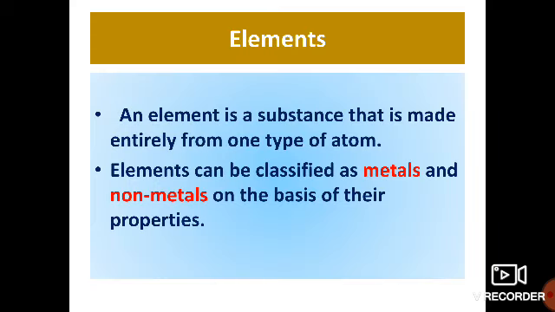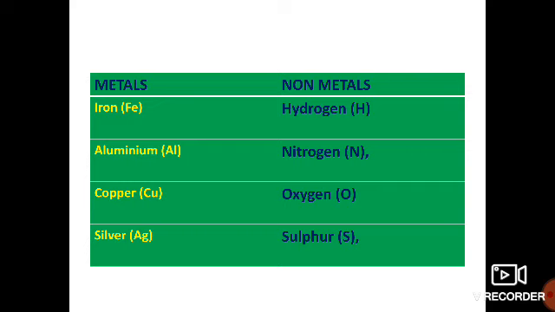Elements. An element is a substance that is made entirely from one type of atom. Elements can be classified as metals and non-metals on the basis of their properties. Iron, aluminium, copper, silver, etc. are metals. Hydrogen, nitrogen, oxygen, sulfur, these all are non-metals.